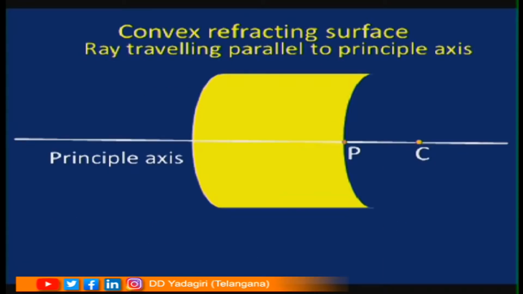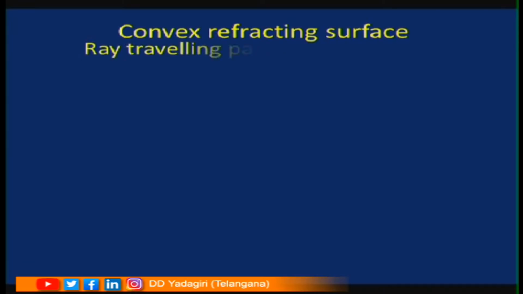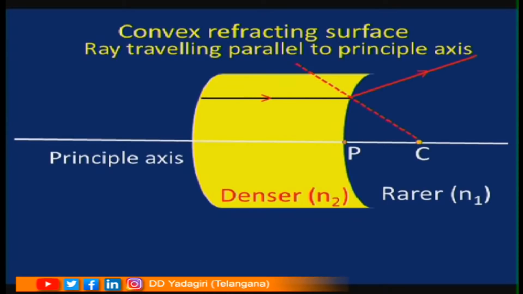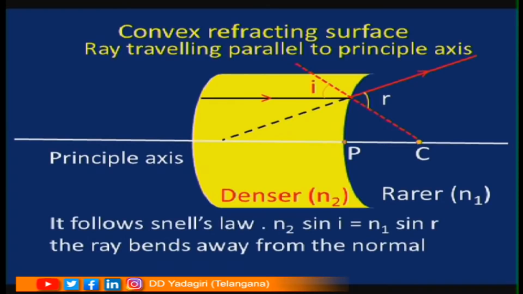See the next ray diagram, convex refracting surface, ray travelling parallel to the principal axis. Here comes the picture. This is a rarer medium and this is a denser medium. The light ray is entering from the denser medium, draw the normal and the refracted light ray is going to move away from the normal. Is it going to meet the principal axis? No. Then you extend that light ray backwards. It is going to meet the principal axis at that point. It follows Snell's law, n2 sin i is equal to n1 sin r. The ray bends away from the normal.